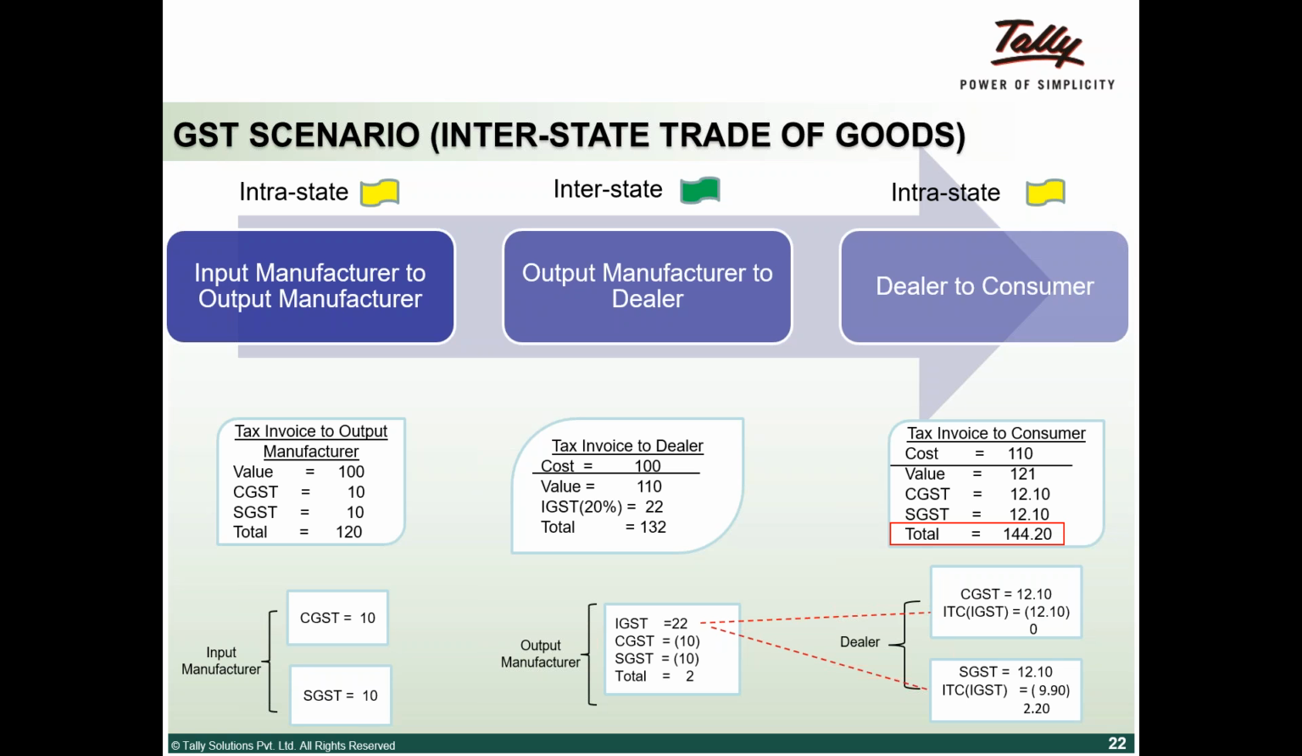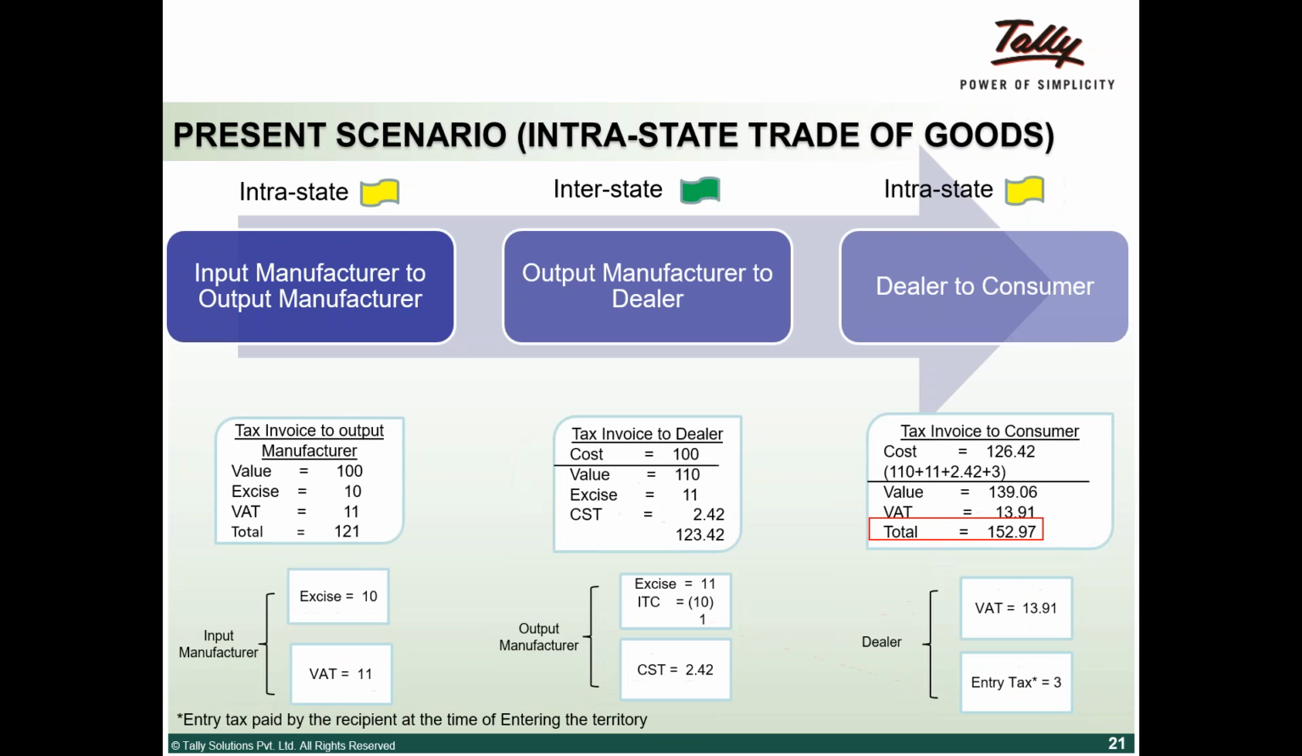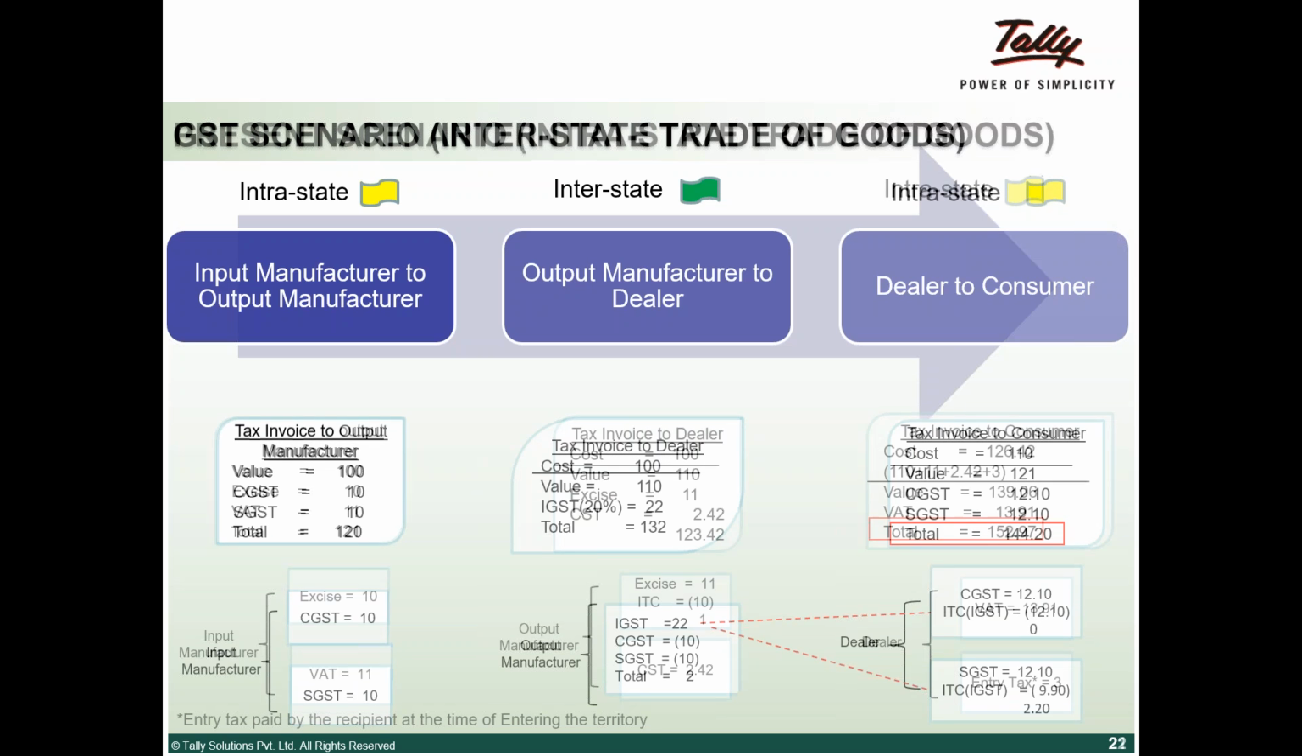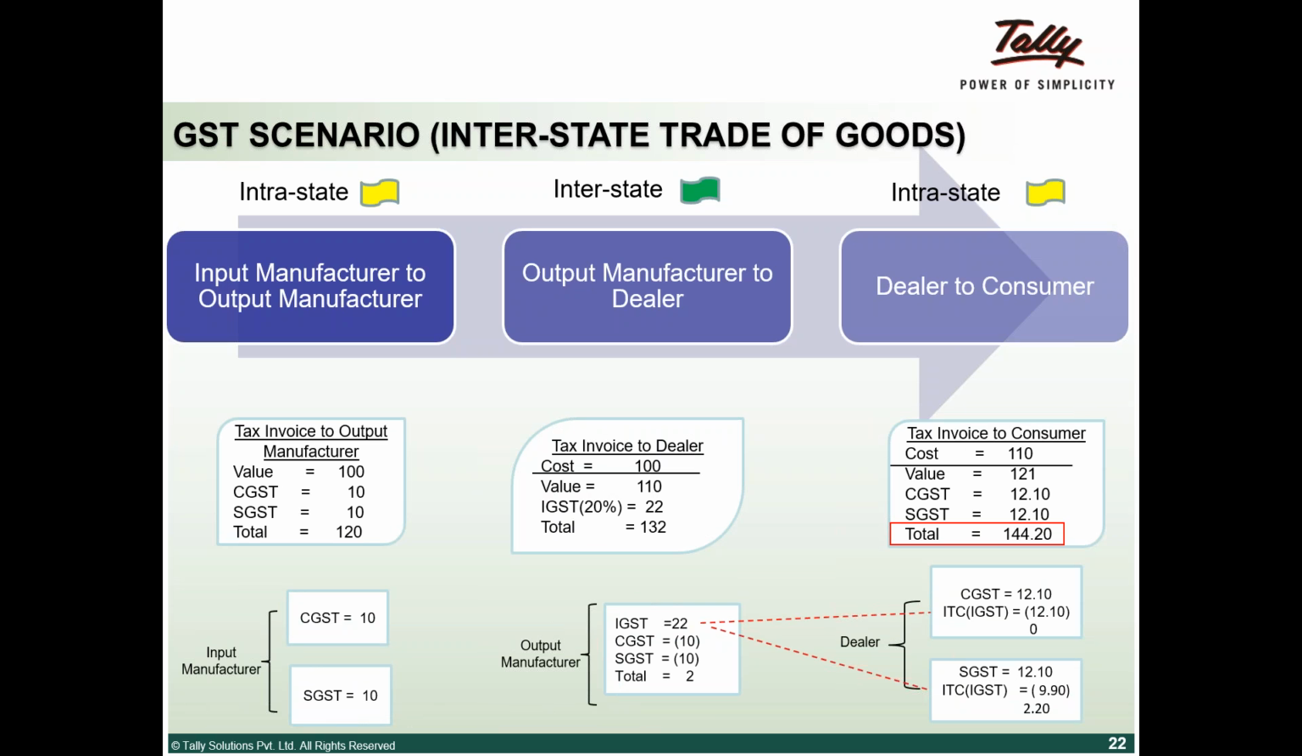Total cost becomes 144. If you look at my previous slide, the cost worked out to be 152. So here it is 144. That's a difference which we wanted to highlight. Next, the important thing below that tax invoice to the consumer: the dealer has taken 12 rupees 10 paisa towards CGST and 12 rupees 10 paisa towards SGST.